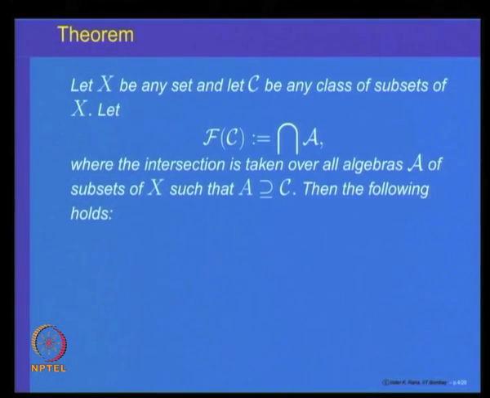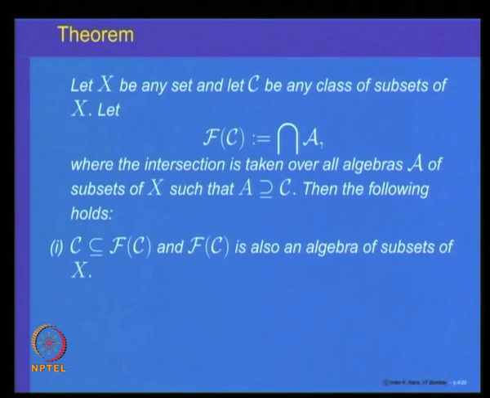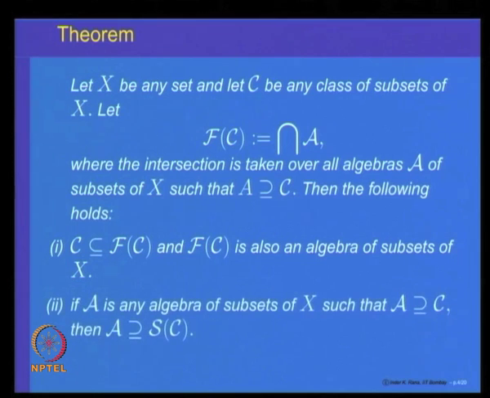So, f of C is the intersection of all the algebras that include the collection C. Then what we have just now shown is that C is a subset of X. That means f of C always includes C, and f of C is an algebra of subsets of X. So, f of C is an algebra which includes C, and it has an additional property: it is the smallest with that property. That is, if A is any other algebra of subsets of X such that A includes C, then A must include f of C.